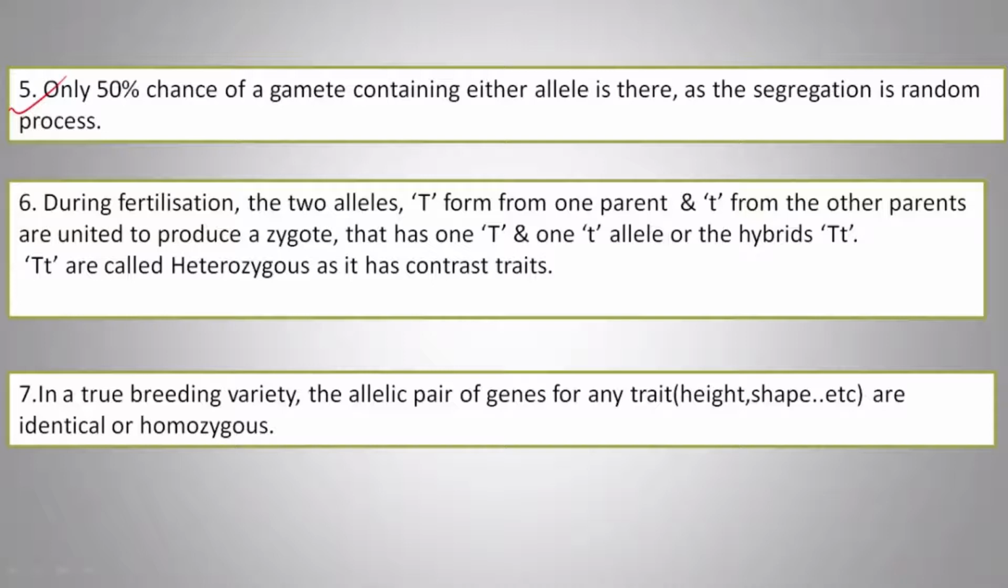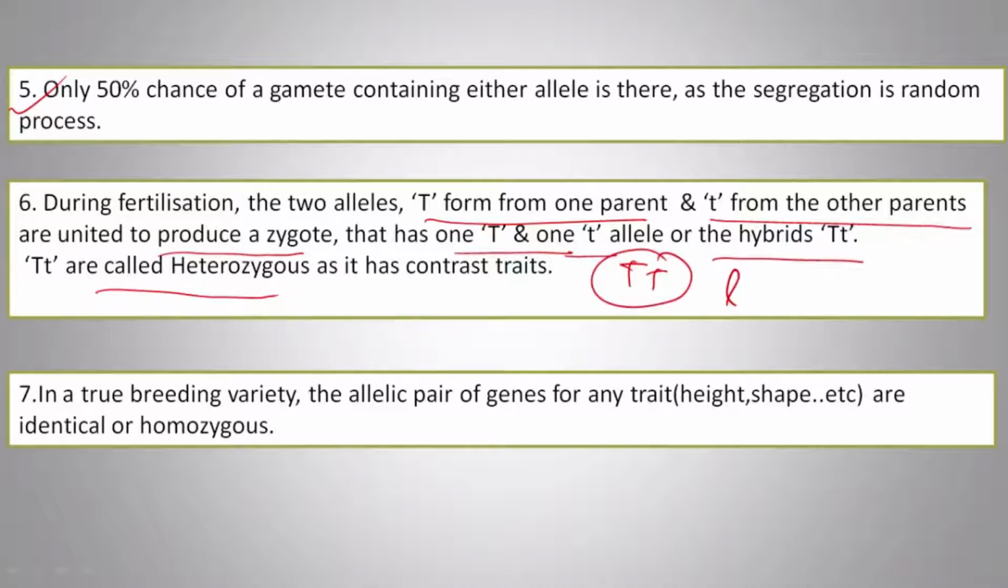During fertilization, two alleles, capital T from one parent and small t from the other parent, are united to produce a zygote that has one capital T and one small t allele, the hybrid, which is called heterozygous. This will be called homozygous. This is also your homozygous condition. This is for tall, this is for dwarf, and this is heterozygous, but tall is the dominant character, therefore phenotypically it will be tall.